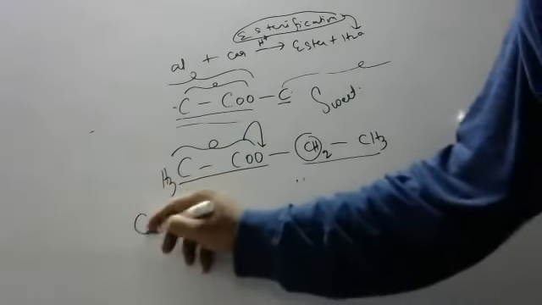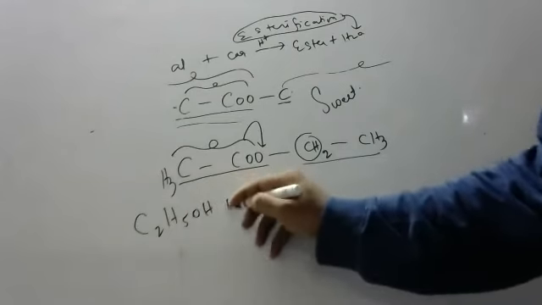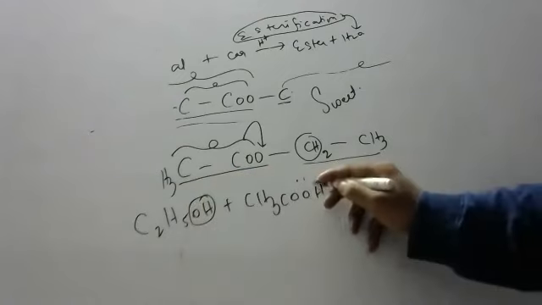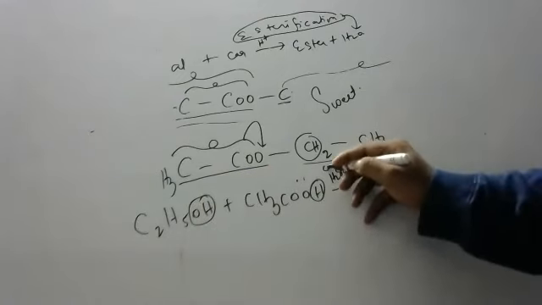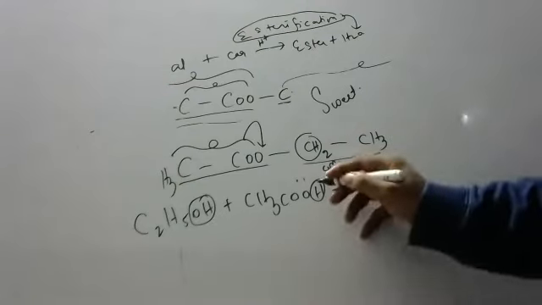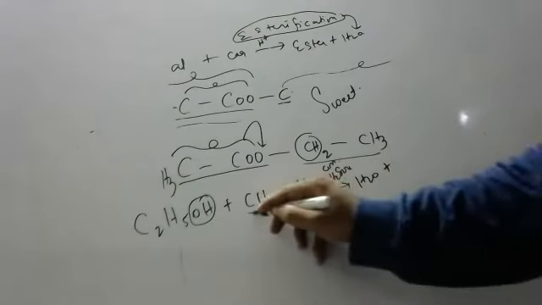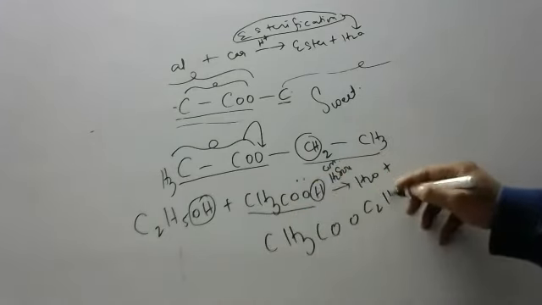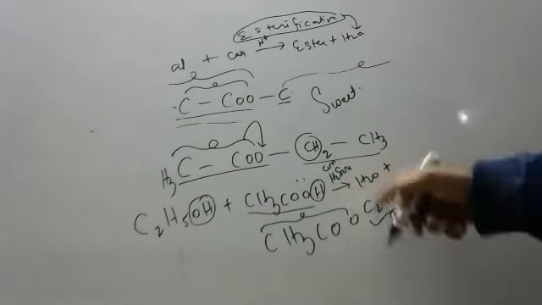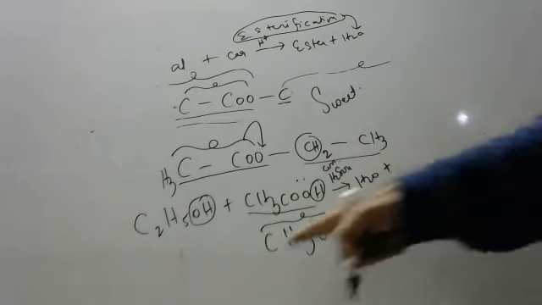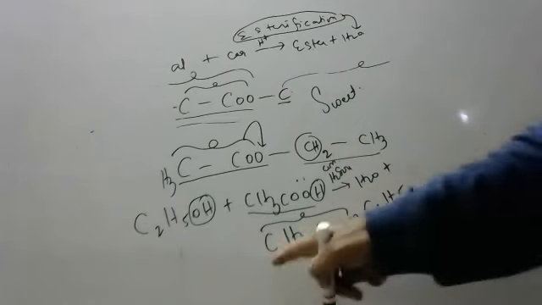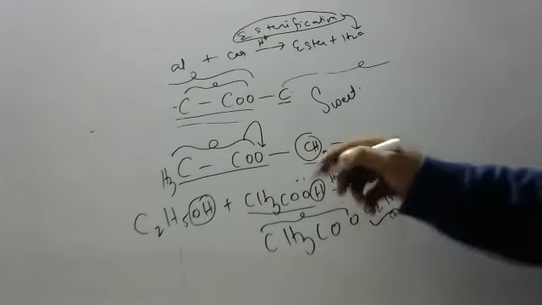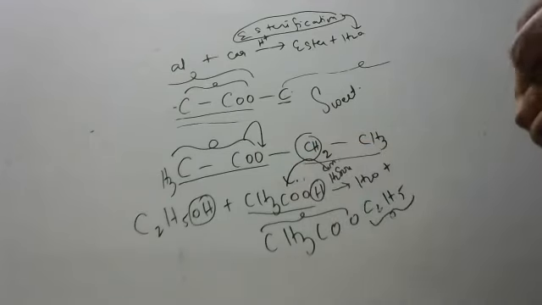Again, I will explain in detail, children. C2H5OH is ethanol. CH3COOH is ethanoic acid. From here OH, from here H. Who is removing it? Sulphuric acid. Why? Sulphuric acid is a strong dehydrating agent. When water is going away, what is left over? CH3COOC2H5. That is only ethyl ethanoate I was saying from that time. Some people will say ethyl acetate, no problem, but ethyl ethanoate is the IUPAC name. Here acid acts as a strong dehydrating agent, removes the water.